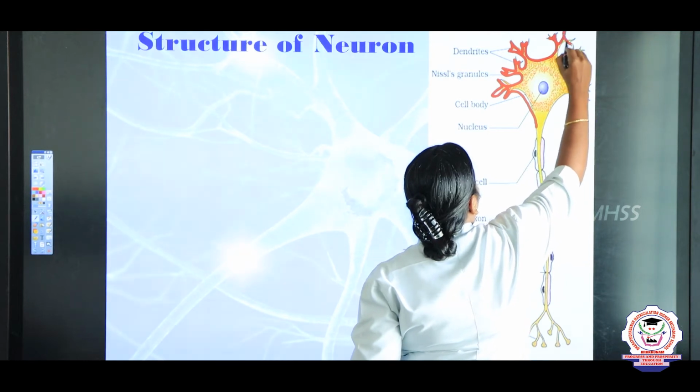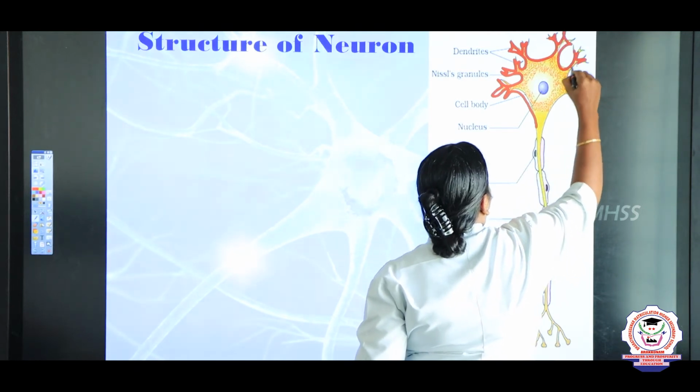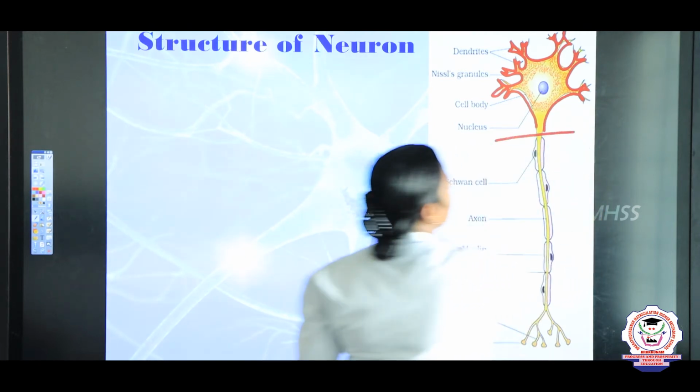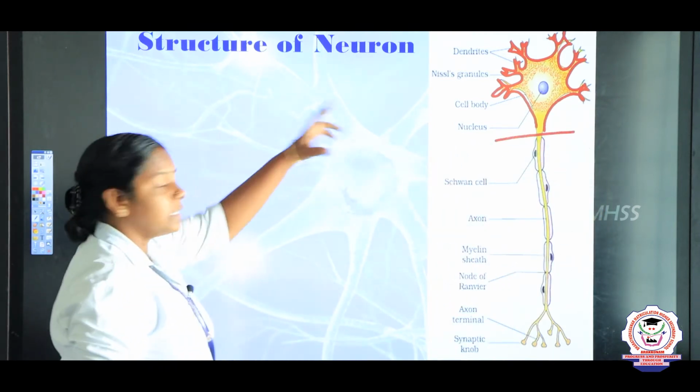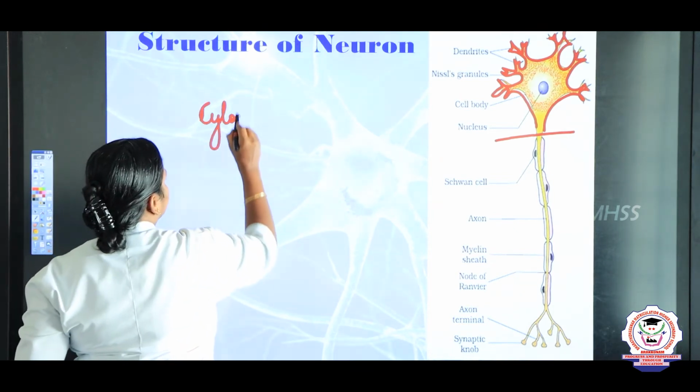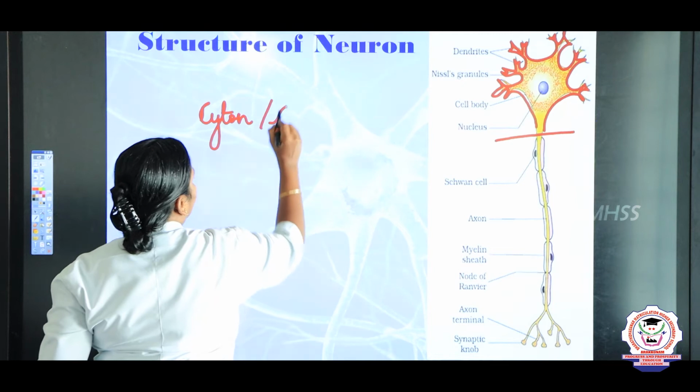What is the other name of Cyton? Cyton is otherwise called a cell body. Till this we call the portion a Cyton. What is the other name of Cyton? Cyton is otherwise called a cell body.